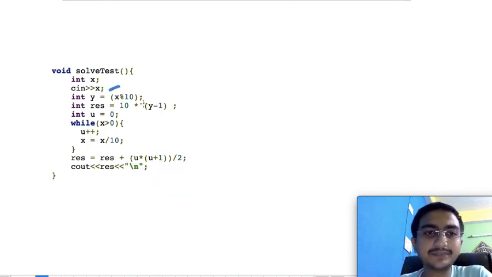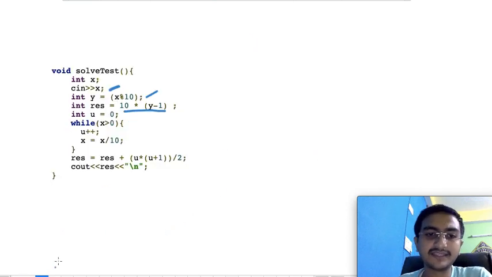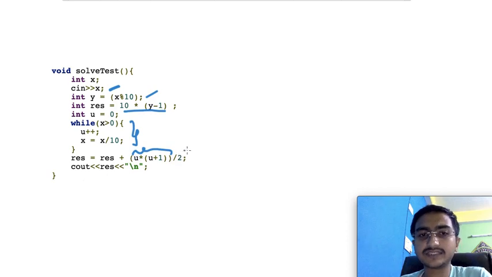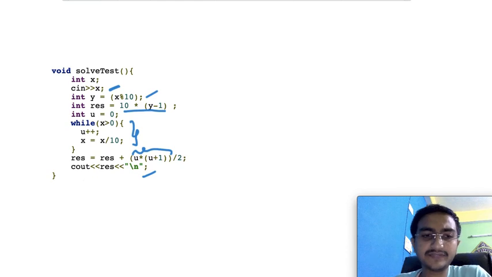Basically, you just take the input, and I'm checking the last digit of the number, and multiplying 10 into that digit minus 1. So if it was 3, I have 2 complete places, 1 and 2. Similarly, if it was 4, it would be 3 and so on. Then I'm counting the total number of digits, taking the sum of those digits, like 1 plus 2 plus 3, and then outputting the answer. It was pretty easy, right?